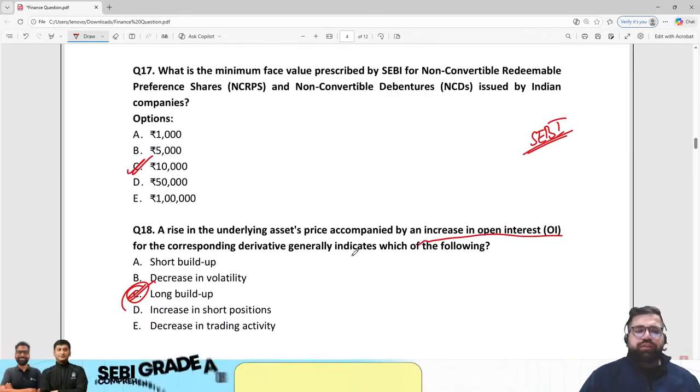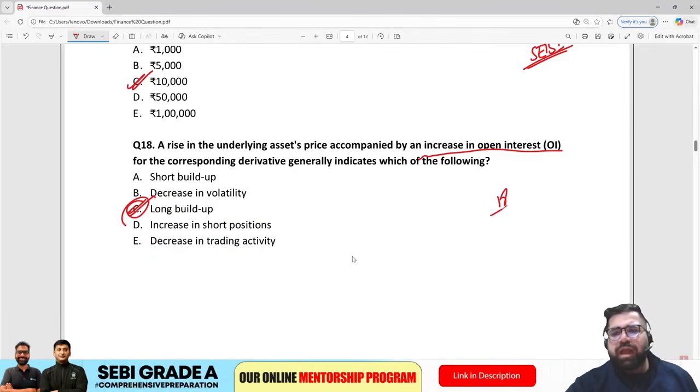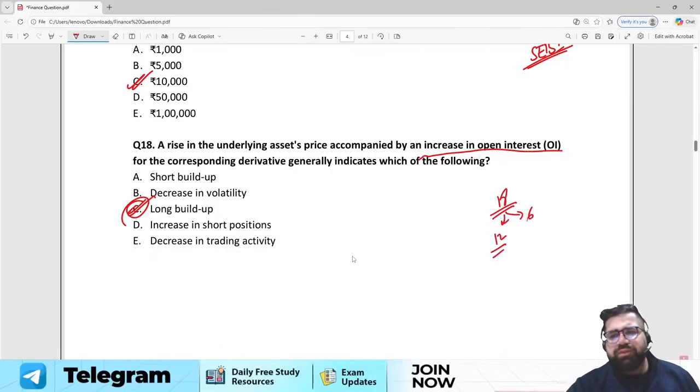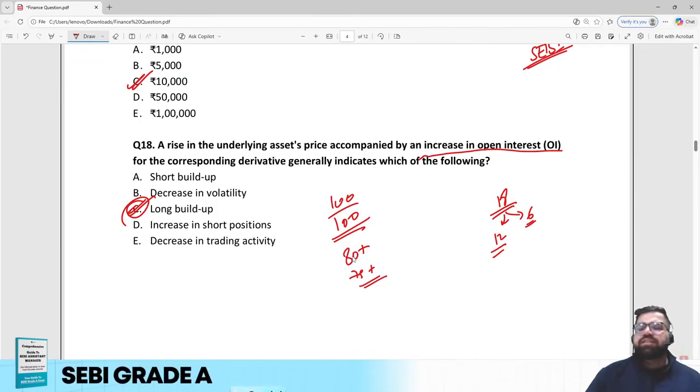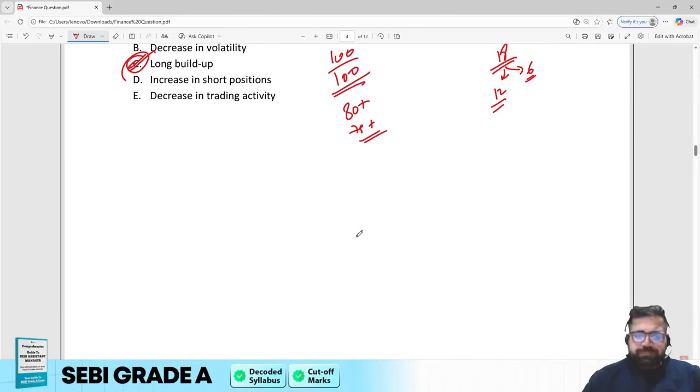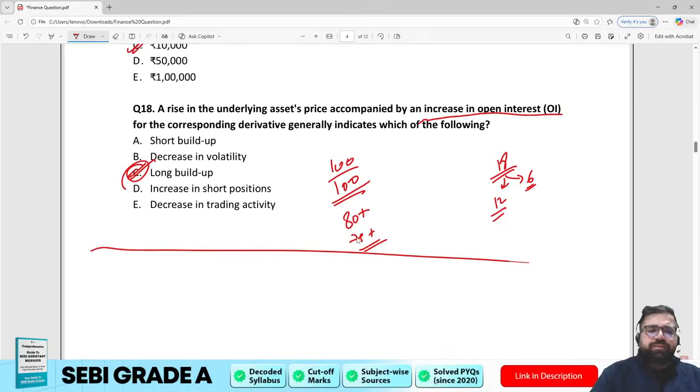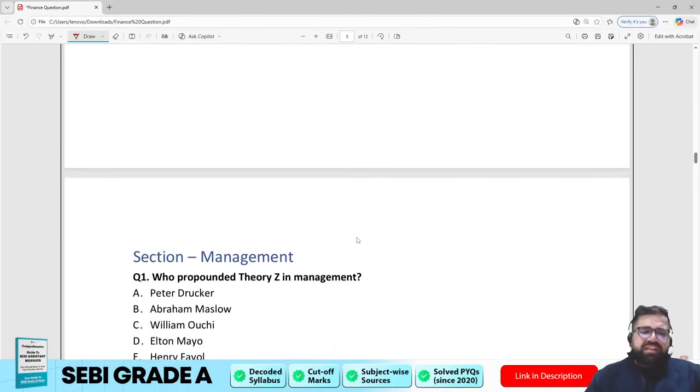Now, if you see, we have solved all the 18 questions till now, and I would say out of these 18 questions, 12 were directly doable. 6 were such that if your current affairs knowledge is good, if your finance knowledge is good, then you can do them. And remember, my friend, nobody is asking you to solve all the 100 questions out of 100. Even if your score is 80 plus, 75 plus, that is a very wonderful score to have. Cool. So this completes our finance portion. Now we are moving to the management portion.